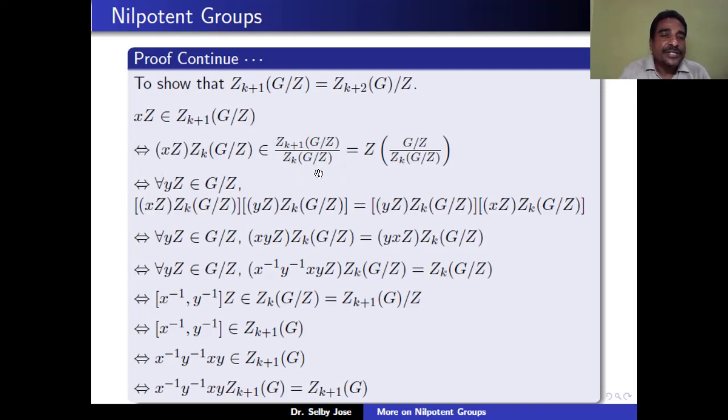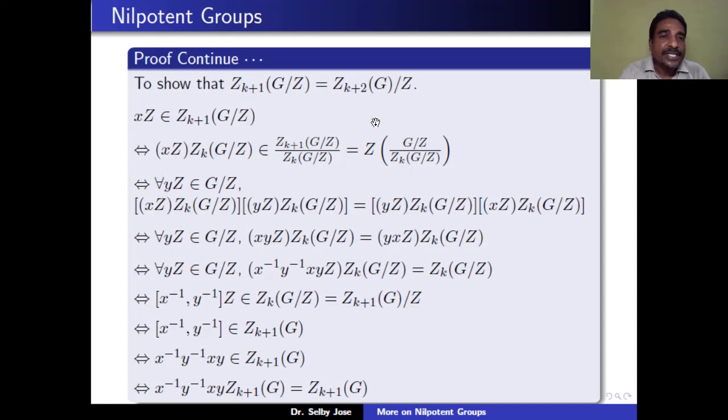But by the definition of the upper central series, this quotient group is the same as the center of G mod Z mod Zk of G mod Z. This means that the coset of hZ belongs to the center. That means that element will commute with each element of this quotient group.